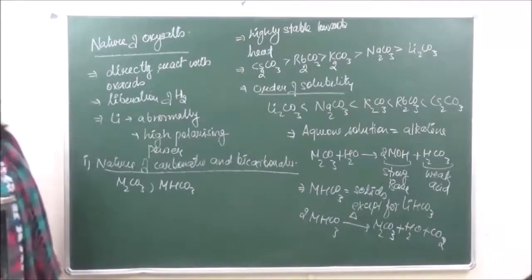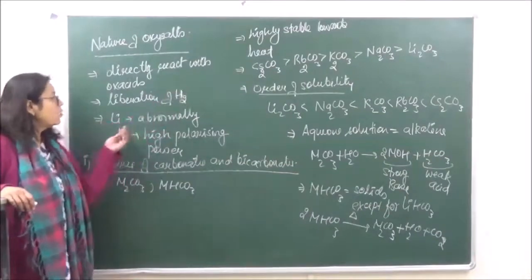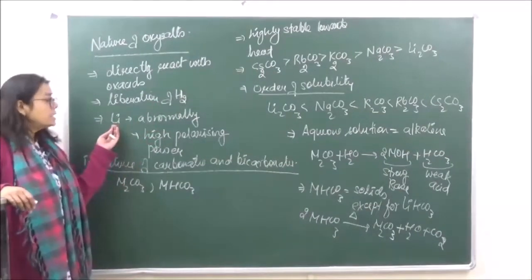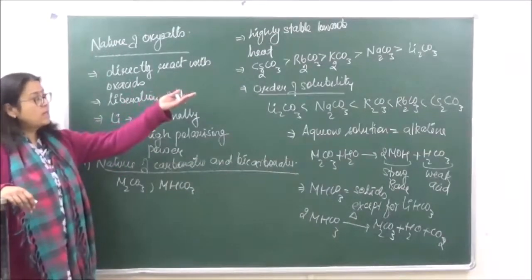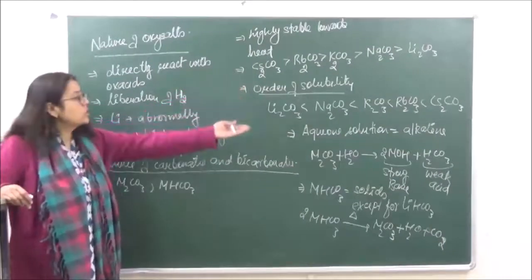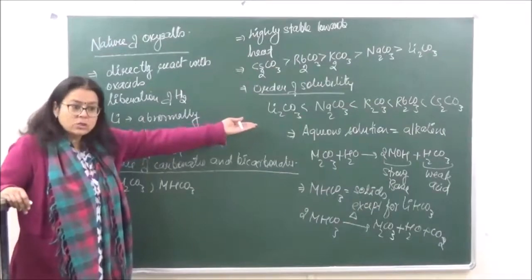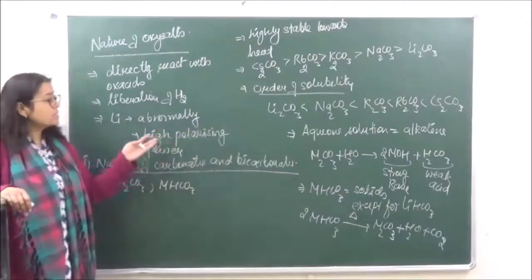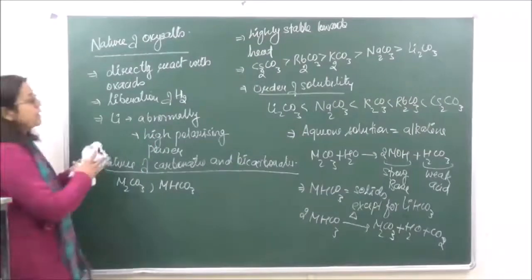Now, why does lithium carbonate show an anomalous behavior? Because when we look over here, lithium carbonate is not stable. If you look at this trend over here, lithium carbonate is the least soluble. Now, what is the reason behind the anomalous behavior of lithium carbonate? Let's understand.